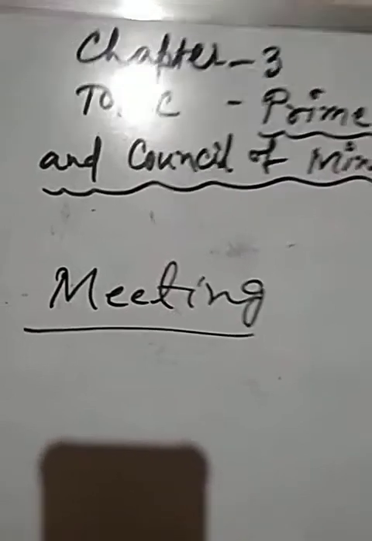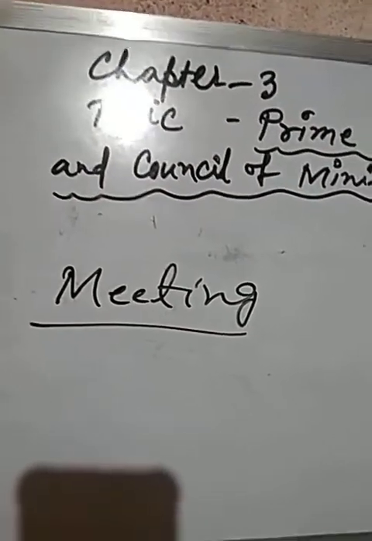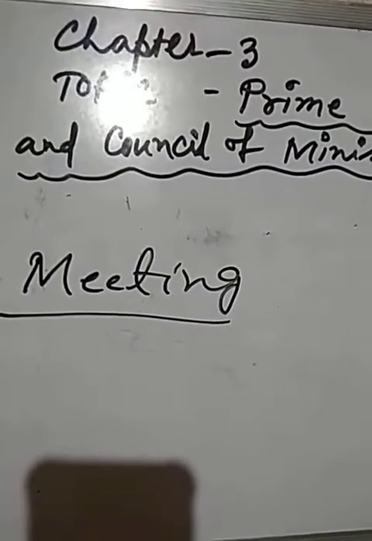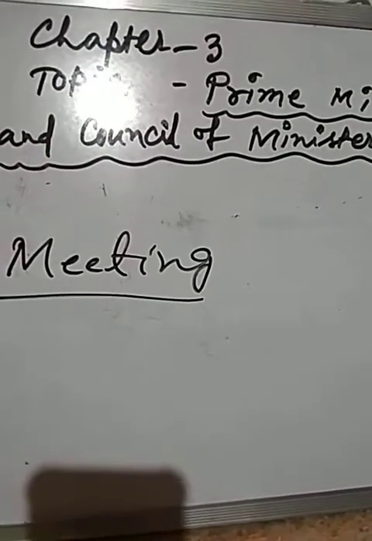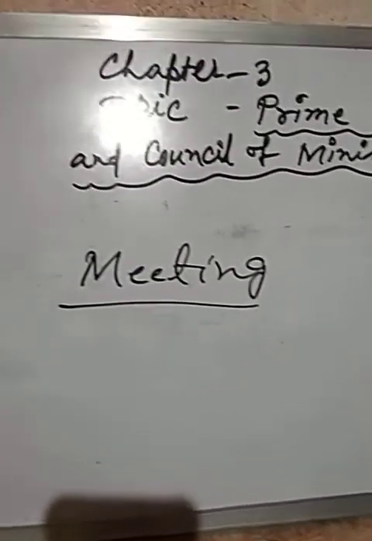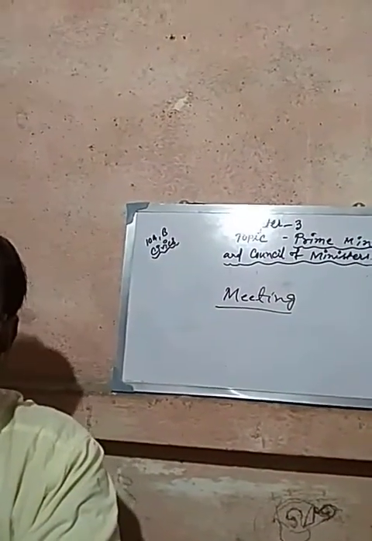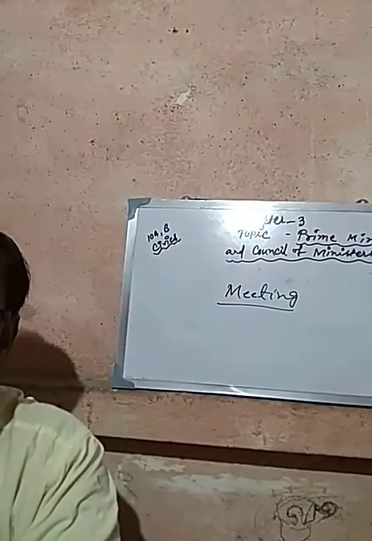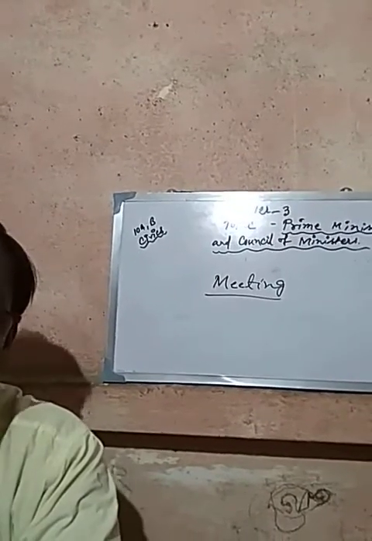The Council of Ministers in their day-to-day working rarely meets together. In the day-to-day governance of the country, they meet rarely.